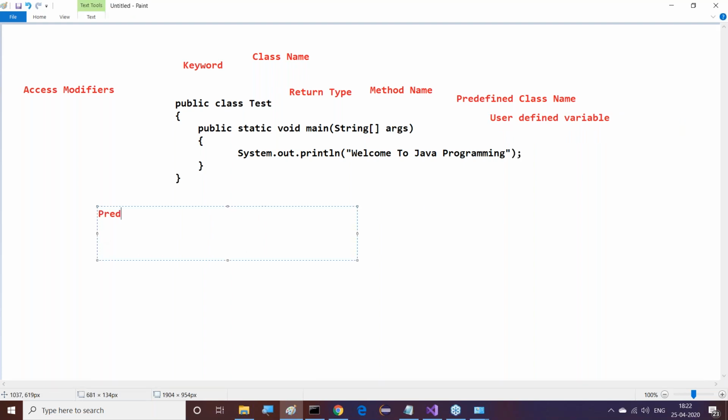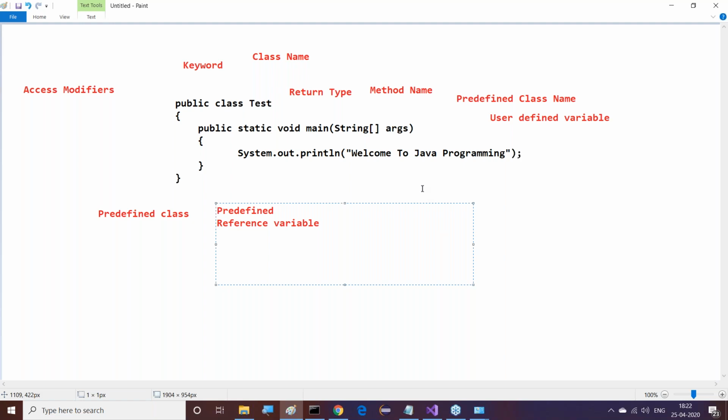System is a predefined class. Out is a predefined reference variable. Then println is a predefined method to display data on the console. And "Welcome to Java programming" is text data.